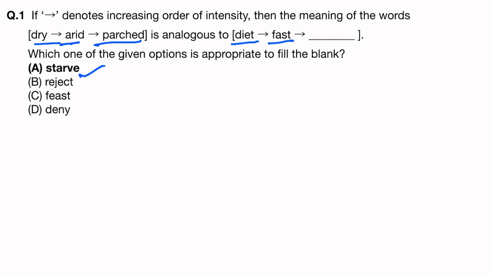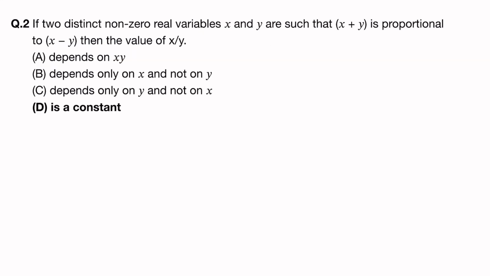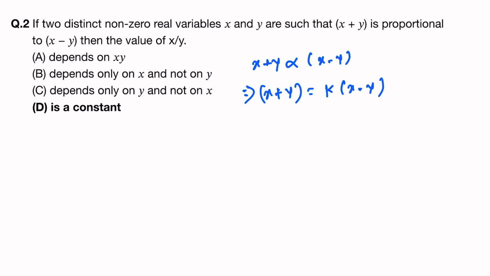It's simple. If two distinct non-zero real variables x and y are such that x plus y is proportional to x minus y, then the value of x divided by y. So here it is telling x plus y is proportional to x minus y. We can write this as x plus y equal to k times (x minus y), which is kx minus ky.